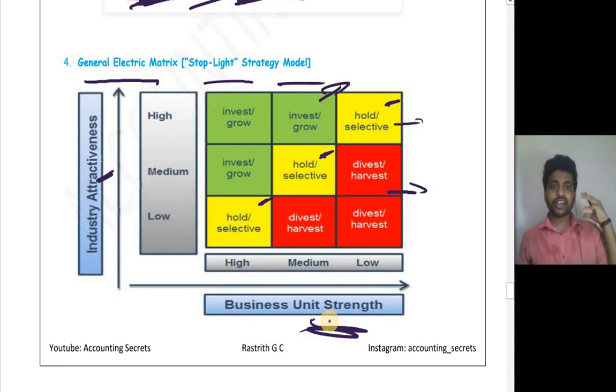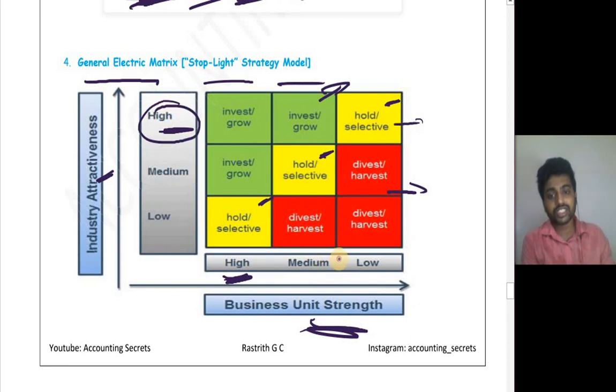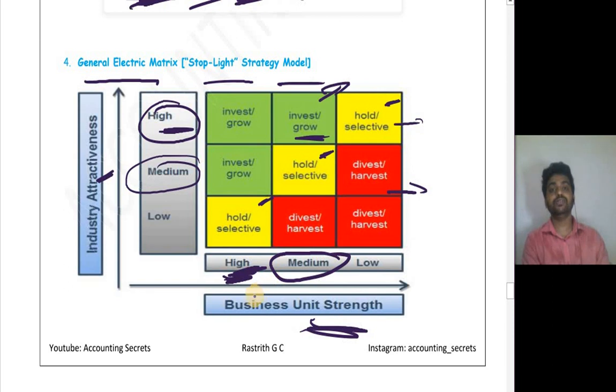Business unit strength is based on internal capabilities, strengths, and the opportunities it uses. All this will form part of business unit strength. See, if your market attractiveness is high and your business unit strength is also high, go for investment, go for diversification. If market attractiveness is high but your strength is medium, then there is a possibility that by going for diversification you can increase your share in the market. So go for expansion. Attractiveness is medium but your strength is high, which means you can compete very easily with your competitor. Then go for investment.